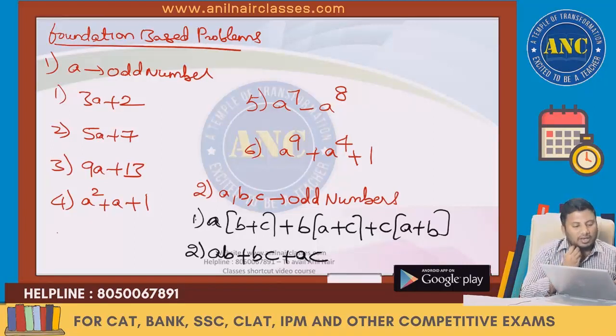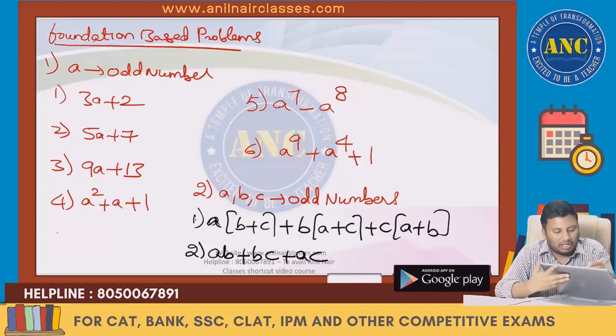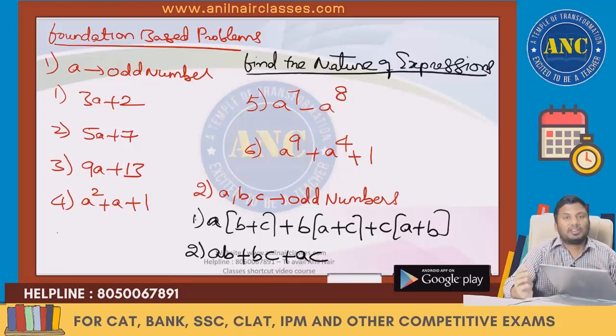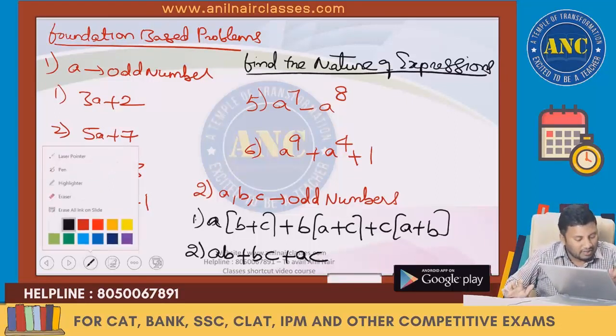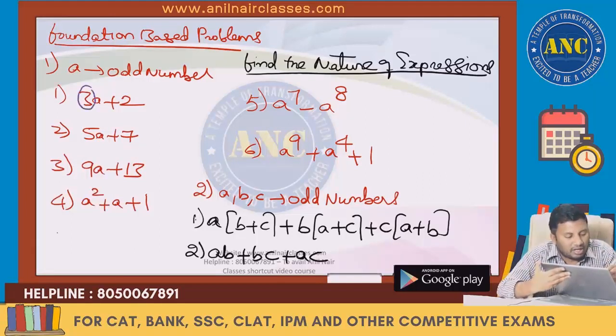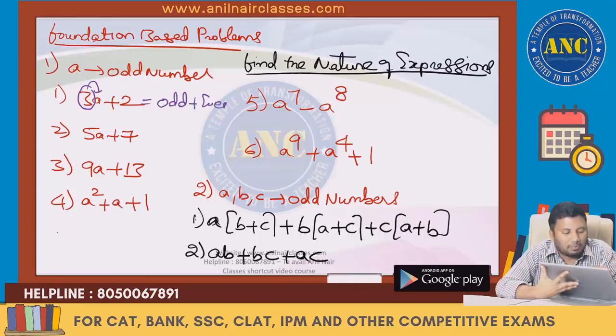A is an odd number. Find the nature of the expressions. Nature means we have to say whether the answer is an odd number or an even number. See here, once you understand this. Now see, this is an odd number. Odd number into odd number, it is an odd number. 2 is an even number. Odd plus even.